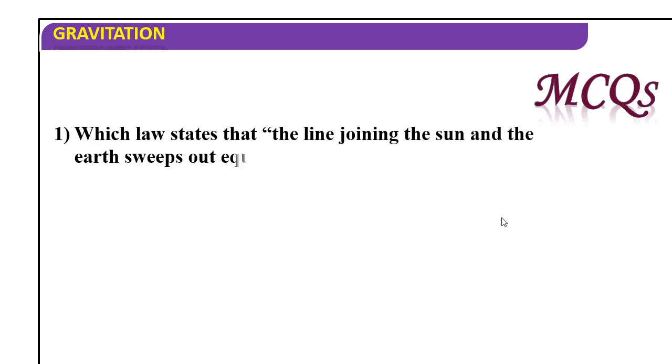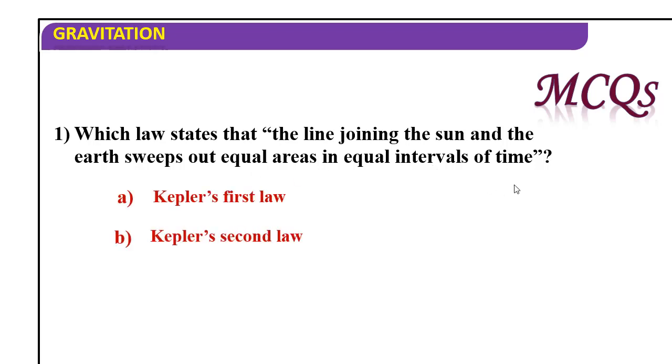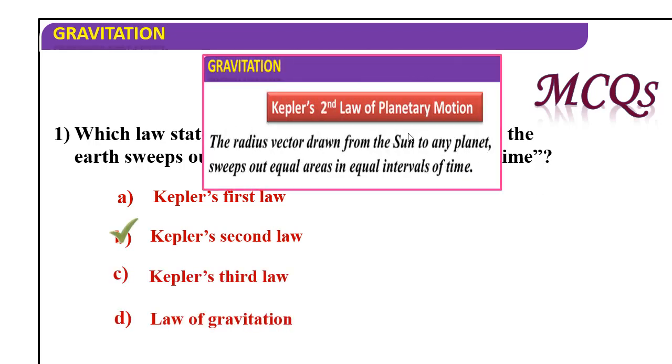You have to remember this formula, and that is more important. Which law states that the line joining the sun and the earth sweeps out equal areas in equal intervals of time? The line joining the sun and the earth sweeps out equal areas in equal time. Second law. Just now we discussed: the radius vector drawn from the sun to any planet sweeps out equal areas in equal intervals of time. Second law.